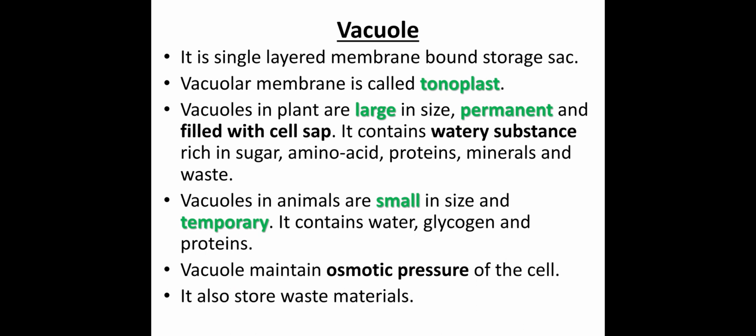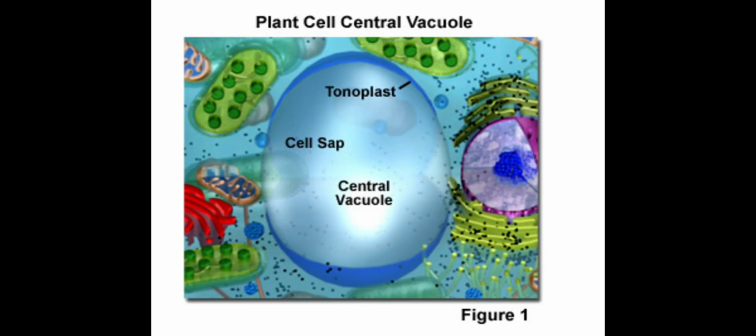Now, what is the function of the vacuole? The vacuole maintains the osmotic pressure of the cell, and it also stores waste material. So it is present for the storage of waste material and for the maintenance of the osmotic pressure of the cell. This is the diagram of a vacuole present in the plant cell, and in the plant cell you know that these are very large and very permanent cell organelles.